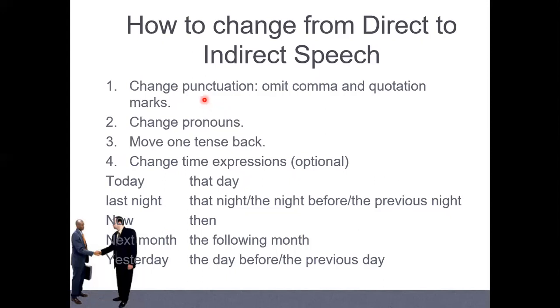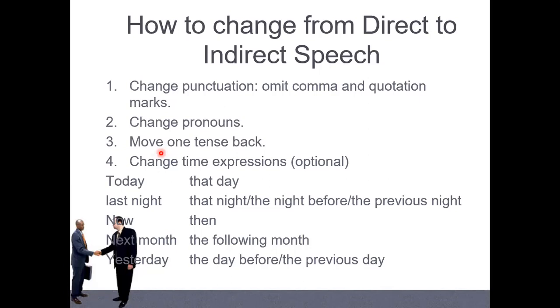The first one, we change punctuation, right? Omit comma, omit quotation mark, and put the word that, right? Second, change pronoun. The third, change one tense. He means that, if present simple, we change to what, everybody? If present simple, we change to past simple, right? How about past simple change to what? Anyone? Present simple change to past simple. How about past simple? Yeah, past perfect, right? Past perfect.